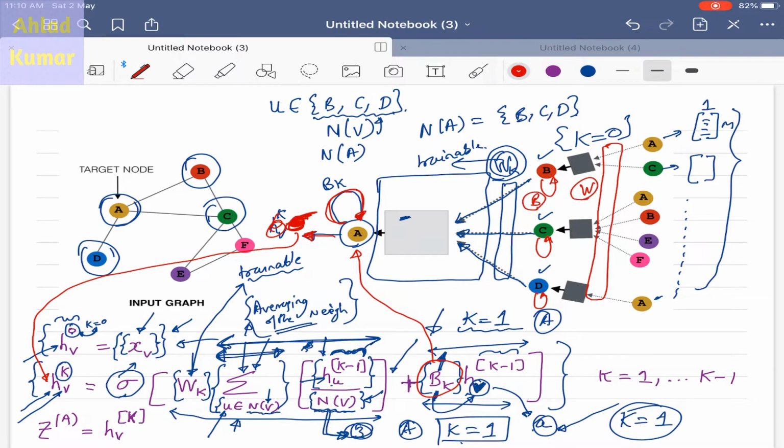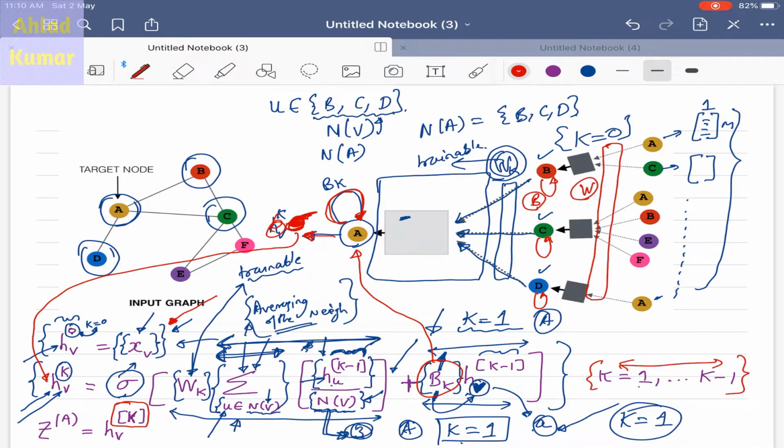Once we are at the final position, that is when we are at the final activation unit, at capital K, because we are considering k ranging from 1 to k minus 1. For k equal to 0, we have already used the activation units as the feature vector itself.